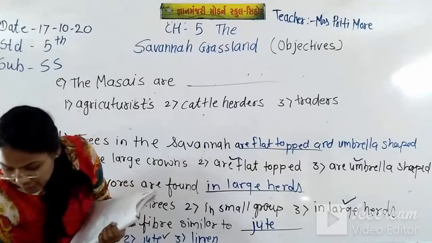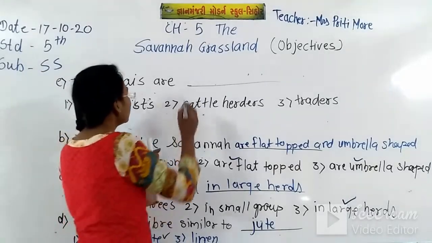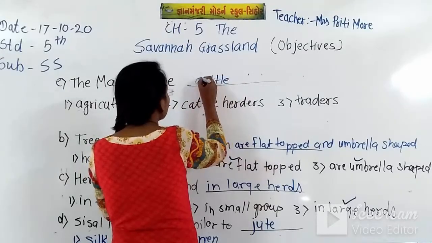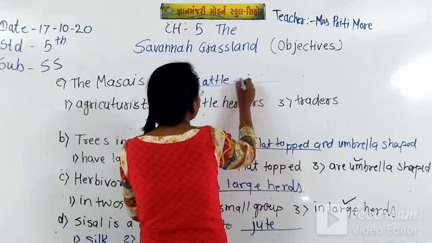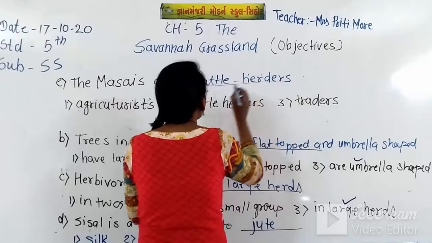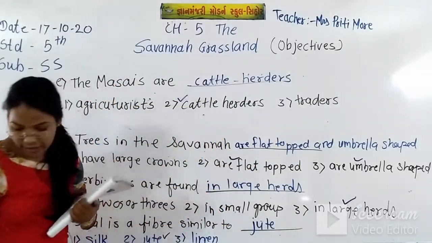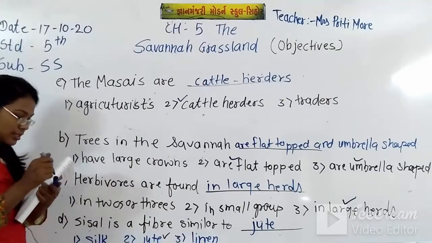So the Maasai tribe is basically cattle herders. So the answer is option number 2. They were cattle herders.